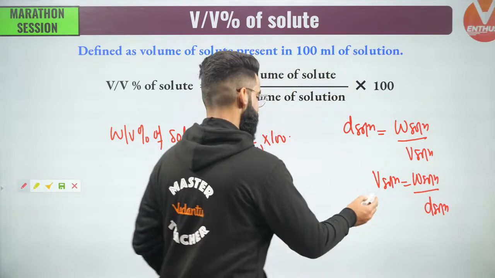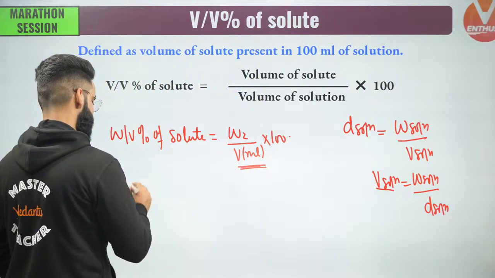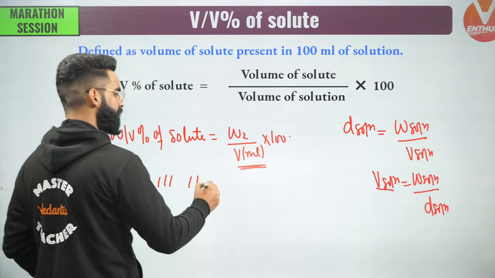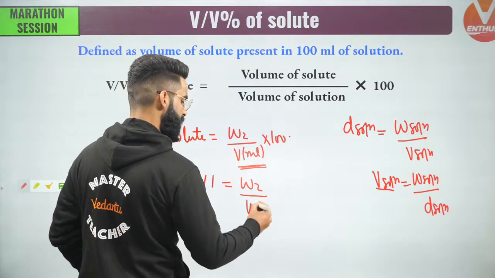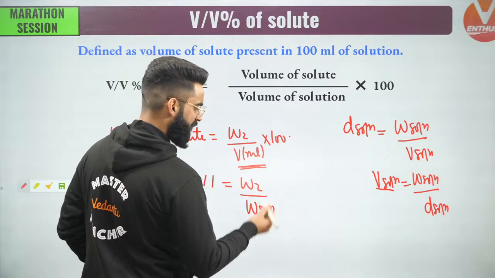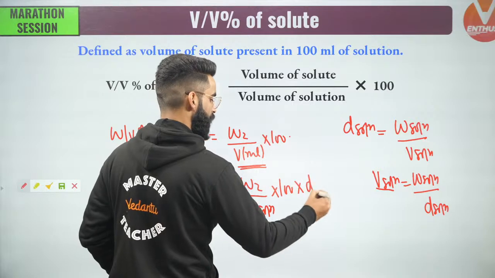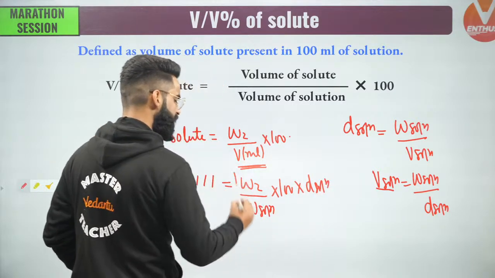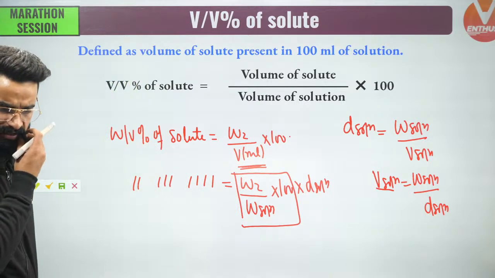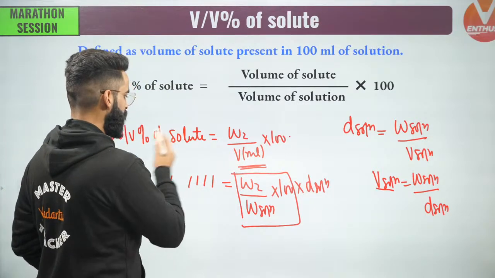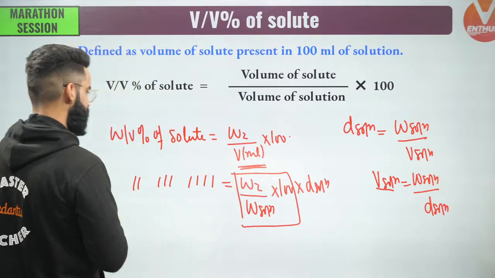Now can I put this volume of solution in the formula? I can write: weight by volume percent of solute equals W2 divided by volume of solution in ml, which is W2 divided by mass of solution in grams over density of solution. What do we call this term? Weight by weight percent of solute, absolutely. So weight by volume percent of solute is equal to weight by weight percent of solute multiplied by density of solution.